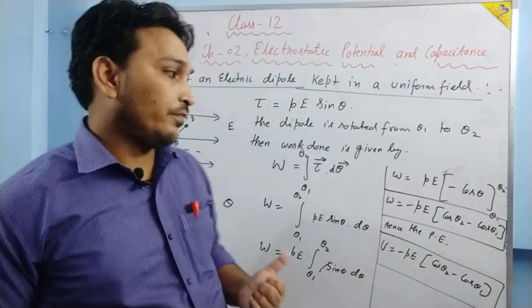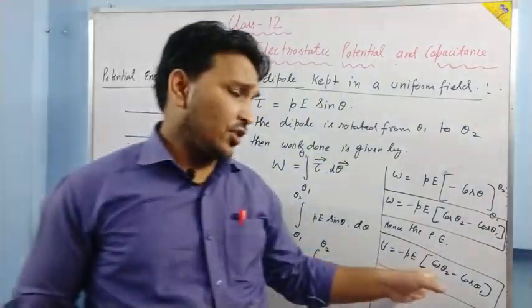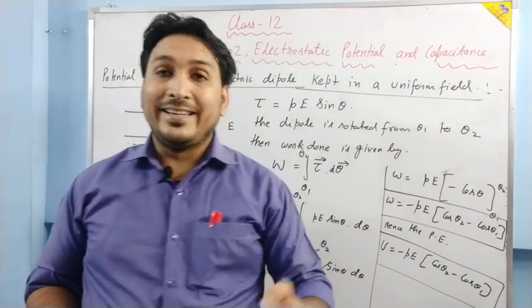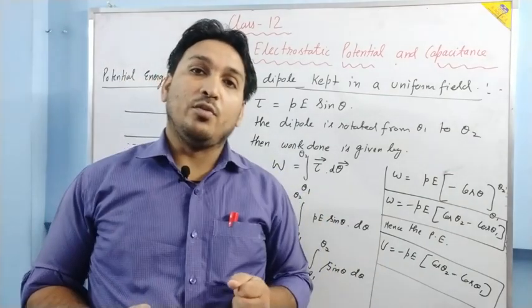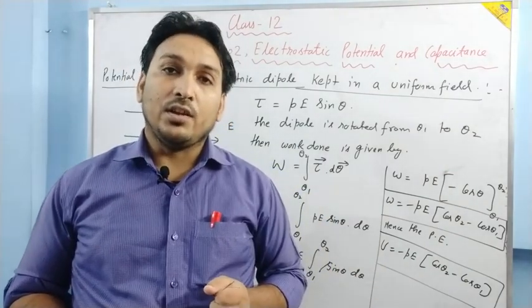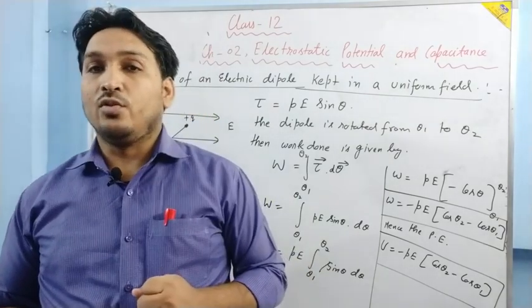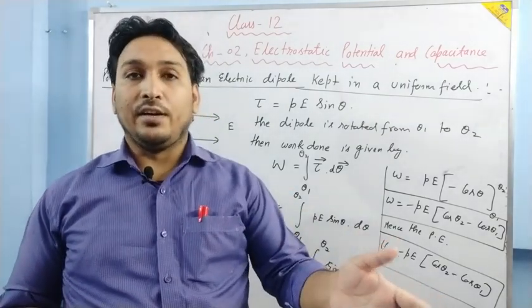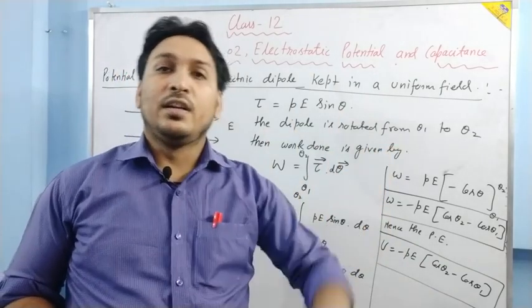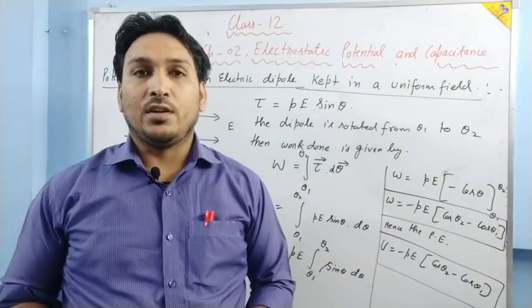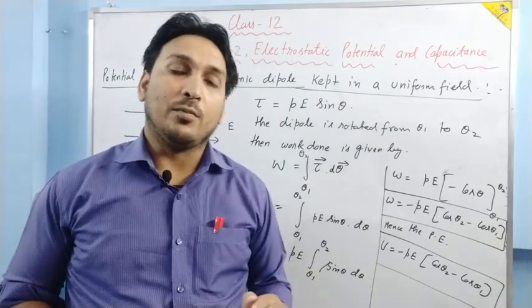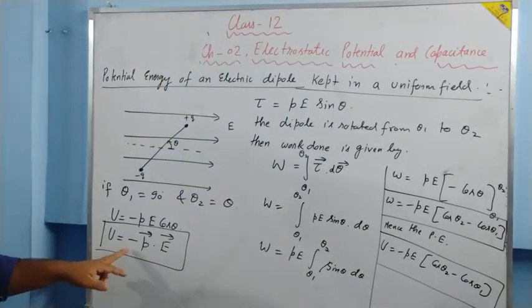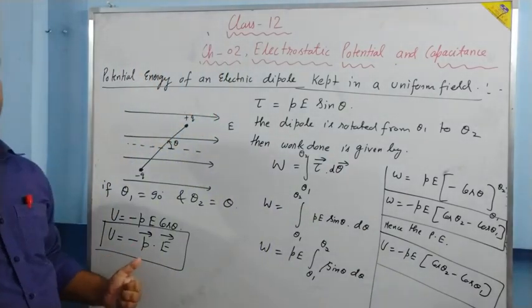Here also, since it is a function of cos theta, at 90 degrees the potential energy comes out to be 0. Is it clear? That's why the initial angle is taken at 90 degrees, and then we rotate the dipole. That's why this is called the potential energy at a particular angle.